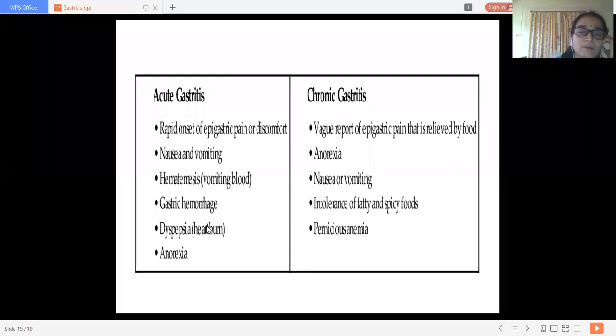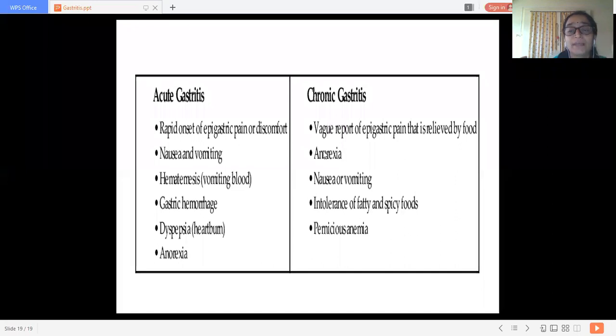In chronic gastritis, the marked feature is pernicious anemia. After dyspepsia, anorexia comes in acute gastritis. It is not the first feature, it is the last feature of acute gastritis, but the first feature of chronic gastritis is anorexia.